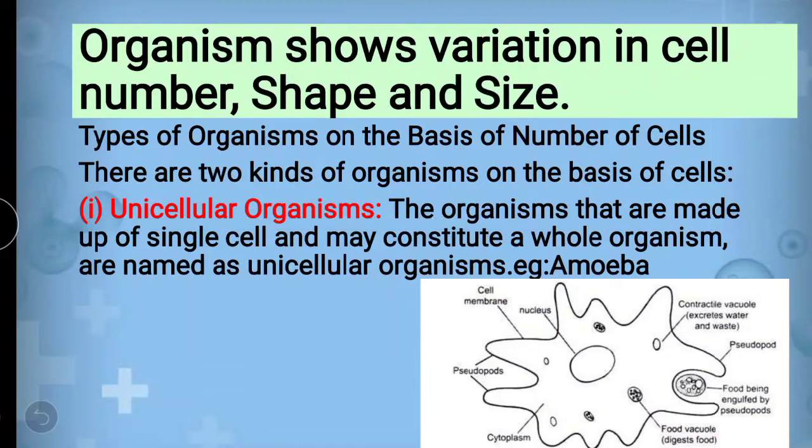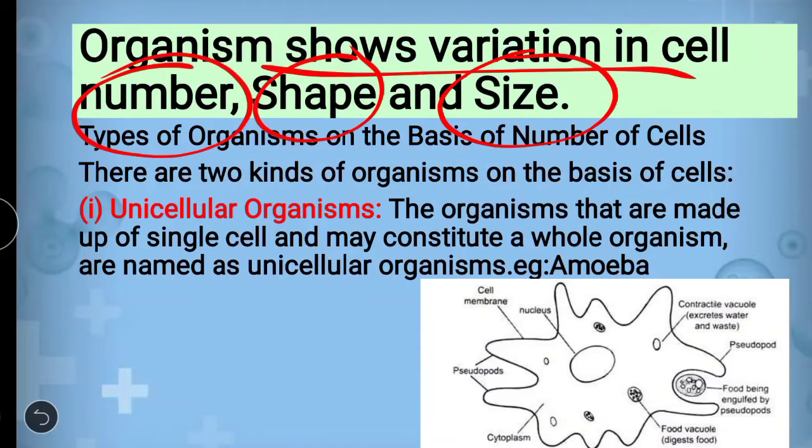Now if we look into the details about cells, how they show variation in cell number, shape and size. Basically, every organism does not have the same cell number. Some have millions of cells, some have trillions of cells, some have a very small number of cells, and some are single cell. Getting? And the shape of the organism is not the same. It means the cells inside are also not the same, and even the size of the cell differs in every organism, or every group of organisms, you can say.